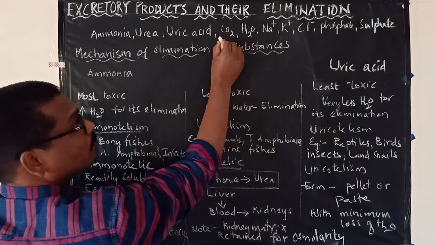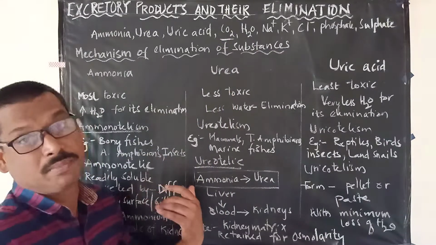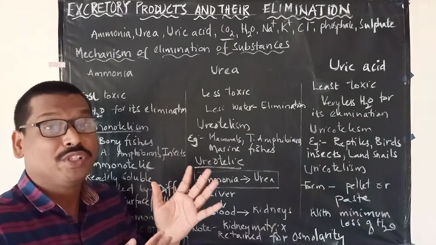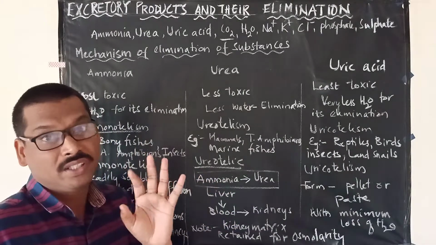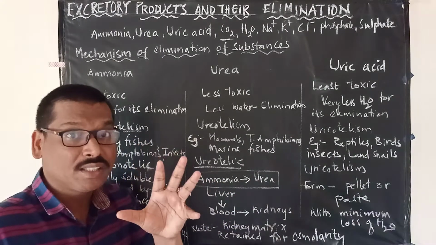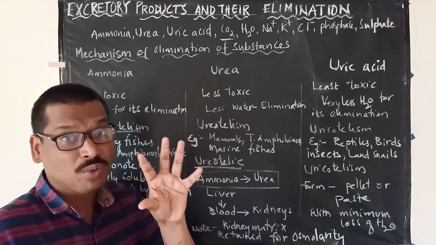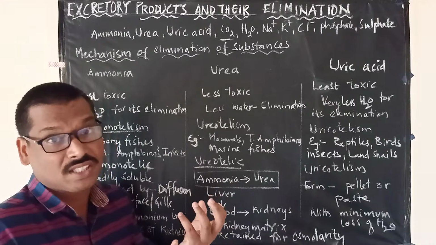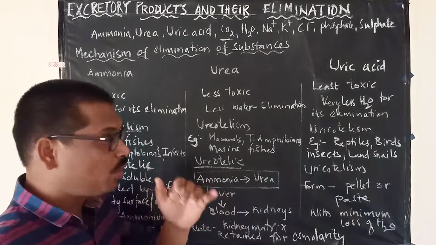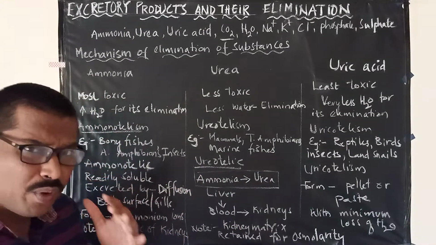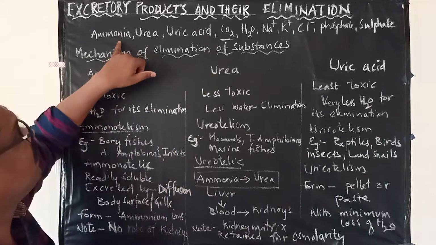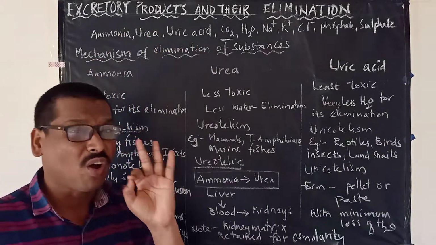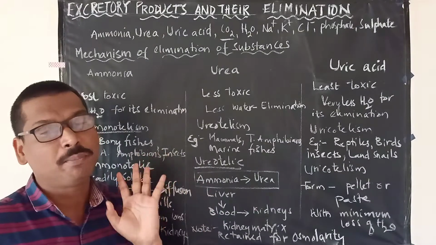We are not going to talk about carbon dioxide in this chapter, but we are going to discuss those substances which should be removed from the body in fluid form. That is done by the kidneys. So kidneys help in excretion or elimination of these toxic substances from the body. There are various chemical substances as mentioned here: ammonia, urea, uric acid. These are the most toxic substances that should be removed from the body.